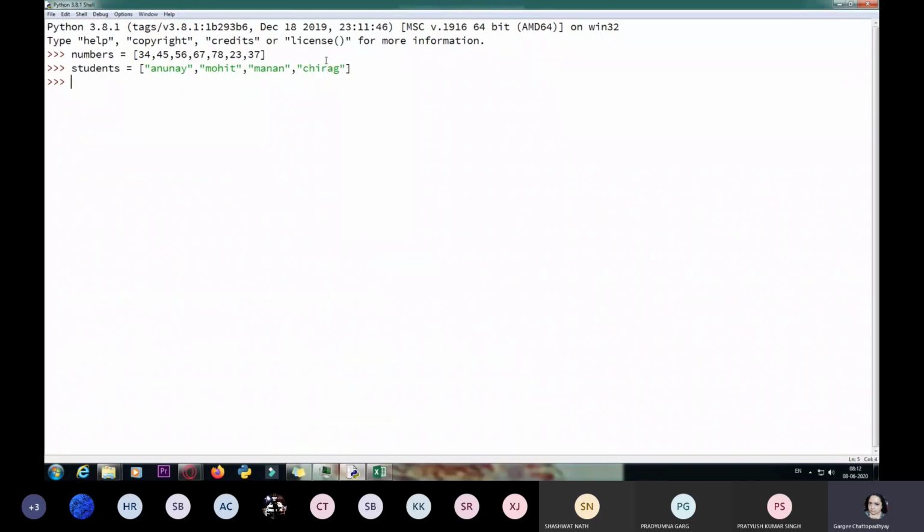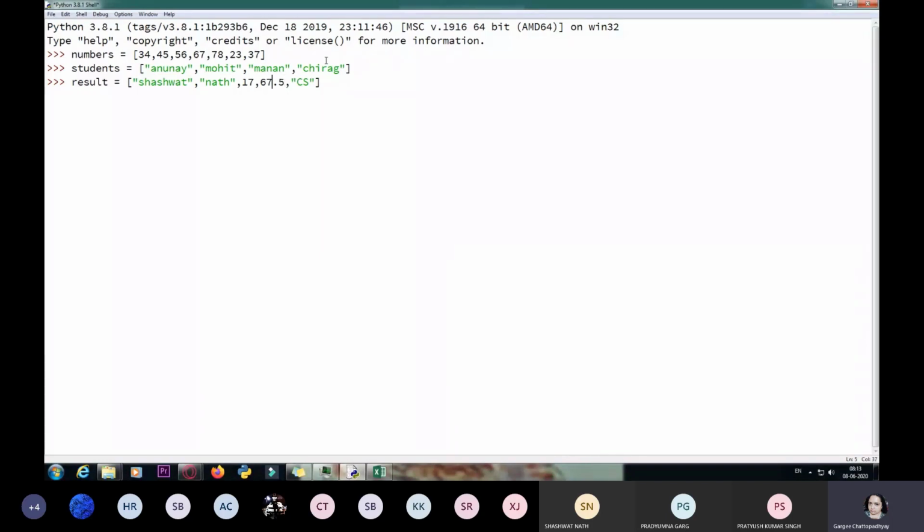And apart from this, you can also have lists which contain more than one type of data. I have written something like this, and I'll even change this, I'll make it 5.